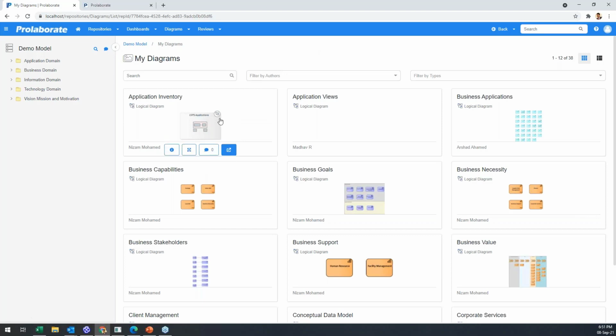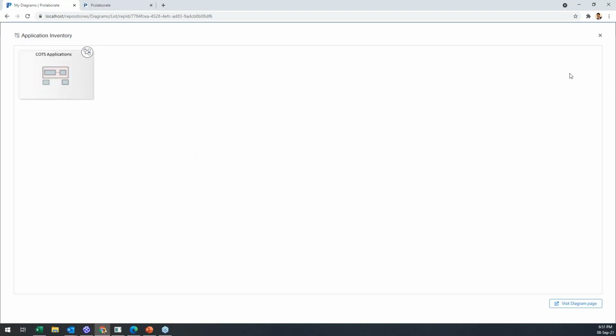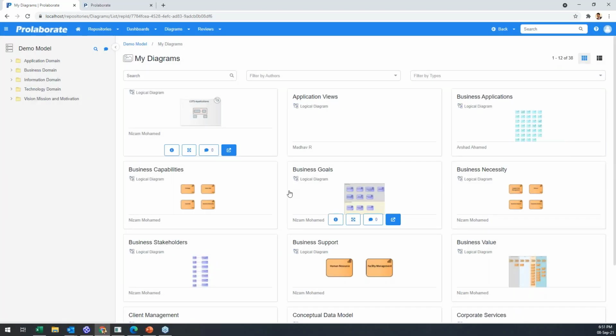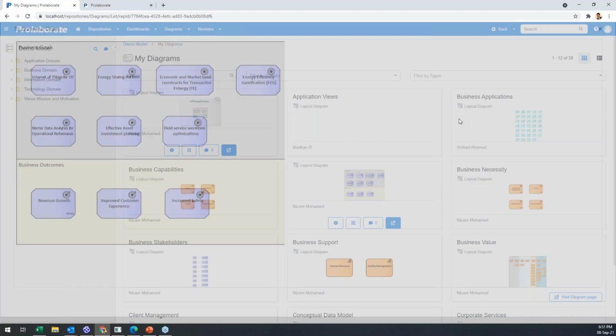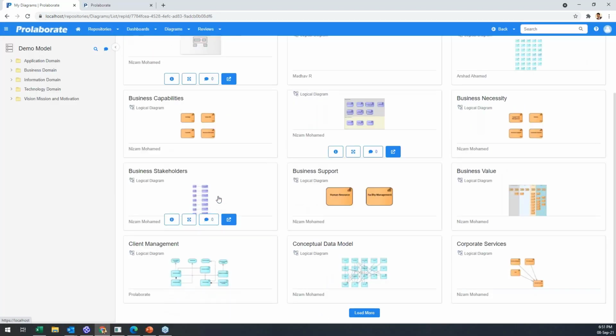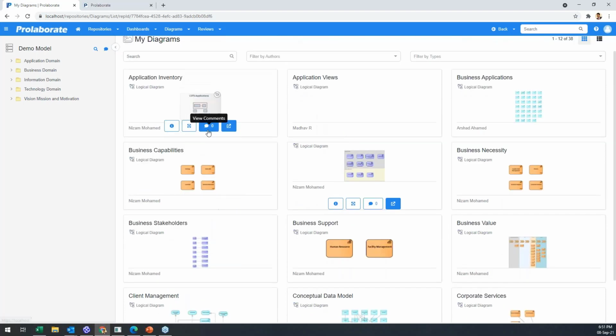Even that was not possible because of the way it was built. Now you can open up multiple views, and if you want a quick full look, that is possible as well. Within this page, without having to navigate, navigation is again simpler. We'll look at that shortly. Or if you want to start a discussion here itself on this diagram, drop a quick comment, you can do that as well.